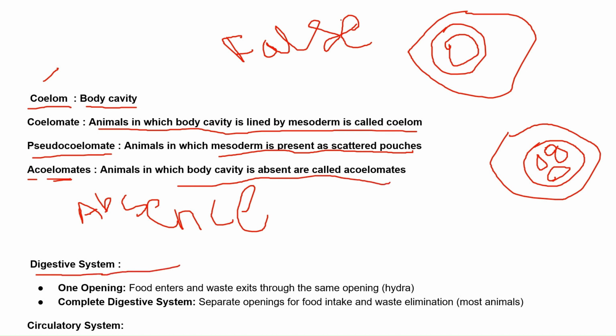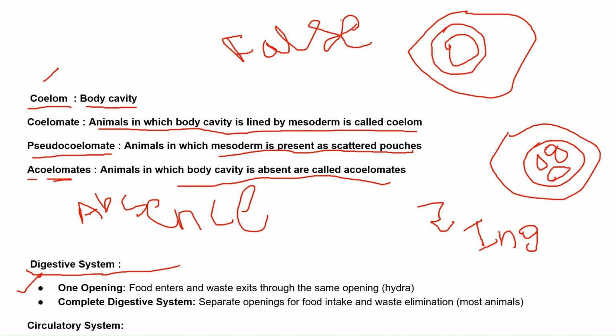Now, moving on to the further criteria on which animals are classified. The first one is the digestive system. We humans in general have two openings, right? We ingest the food. Through which organ do we ingest? That is through the mouth. We have studied it in 9th class. There are 5 stages: ingestion, absorption, assimilation, digestion, and egestion.